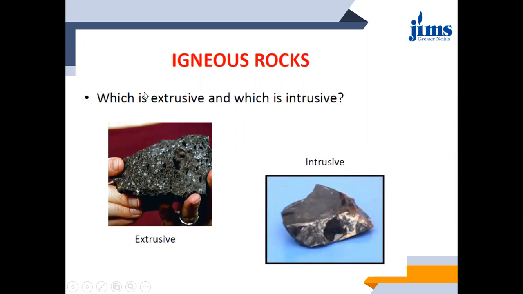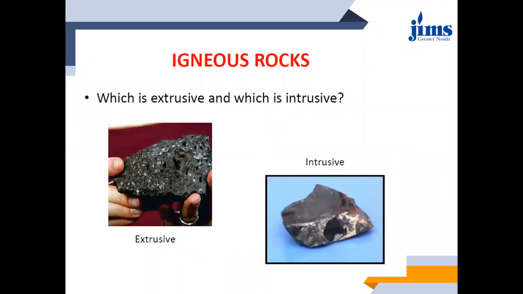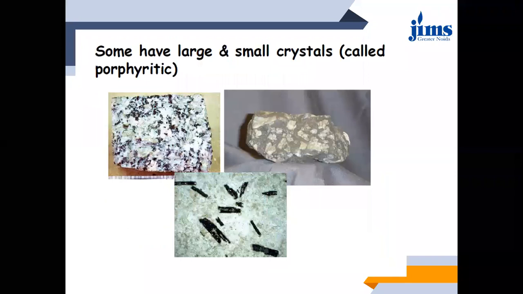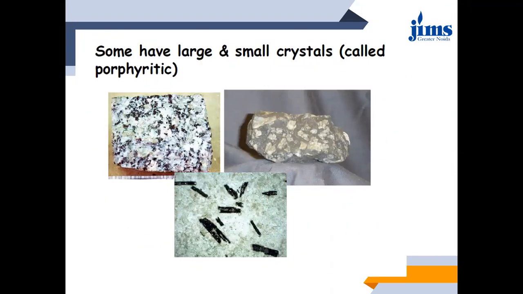External means rock formation is taking place outside the ground surface. Intrusive, INT stands for internal. So the formation of intrusive rocks takes place internally. What is forming internally, inside the ground surface? Plutonic. You have to memorize all these small differences, otherwise you will not be able to identify these rocks. Now some of these rocks have large and some have small crystals.